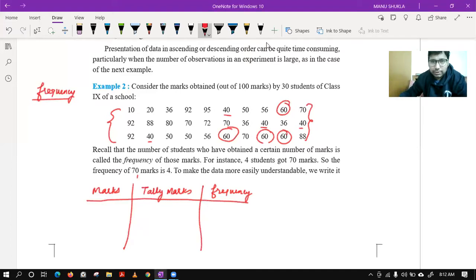Suppose 10 is there. Please tell me, 10 is repeating how many times? Anyone? I think 10 is coming only one time. Yes? Okay. So tally marks is 1 and frequency is also 1. Then we have 20. Now 20 is coming how many times? Again 1. Okay.